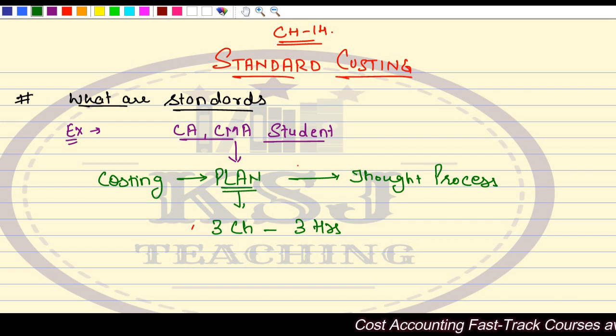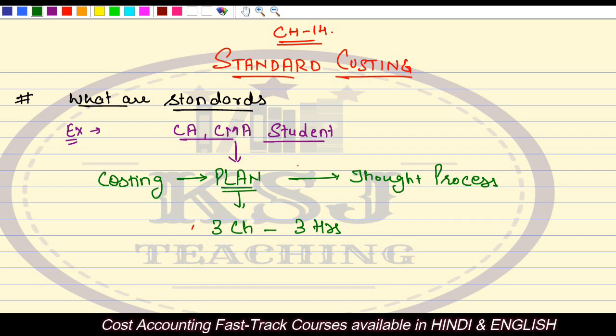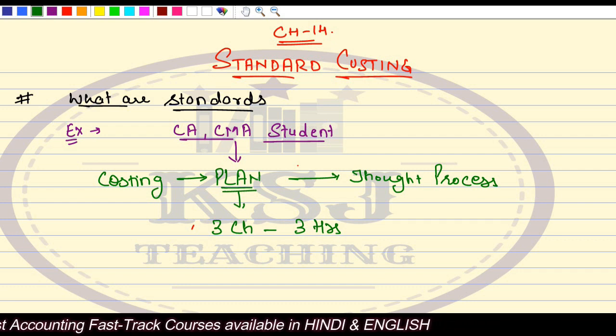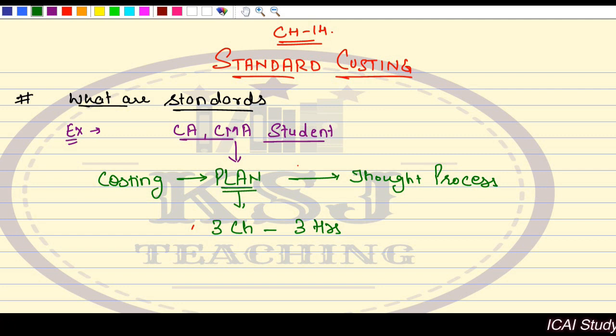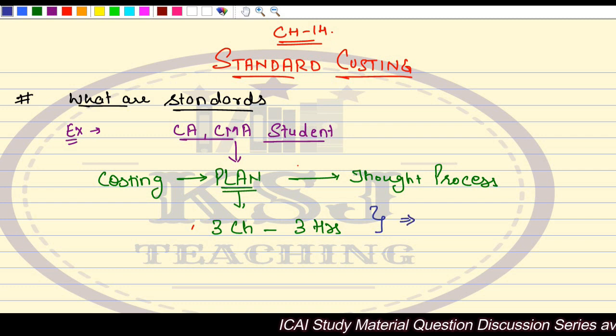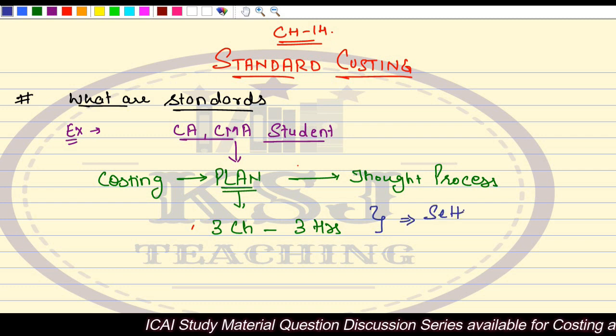Now, when you have planned this thing, 3 chapters in 3 hours, that means you are setting some standards for yourself. You are setting the standards that yes, you can cover 3 chapters in 3 hours, right?